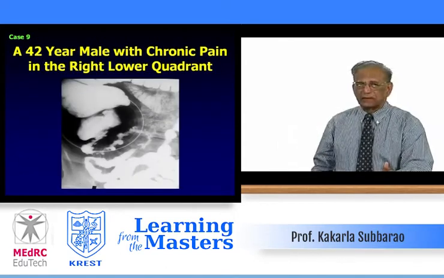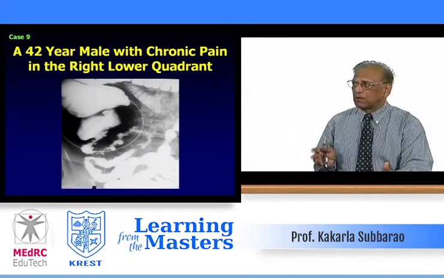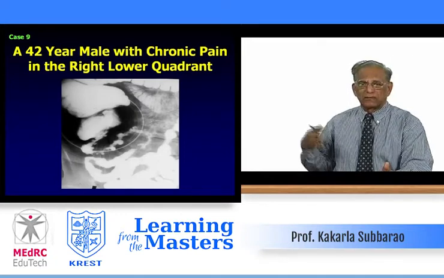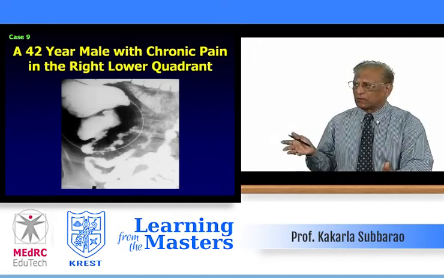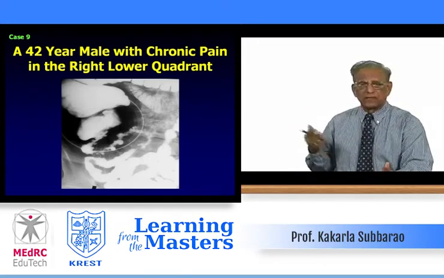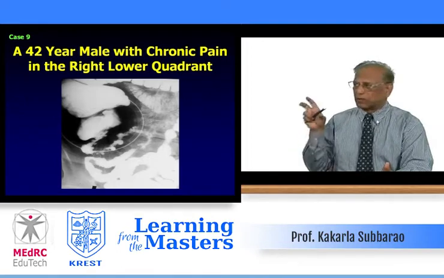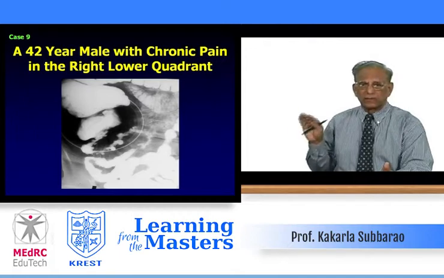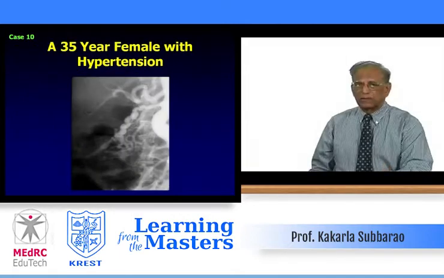Case number 9, a 42-year-old male with chronic pain in the right lower quadrant. He didn't have any appendectomy or anything. Chronic pain, lower quadrant, has undergone a GI series and this coned down view of the right lower quadrant with pressure. That ring is the balloon pressure so that you can see the spot film.